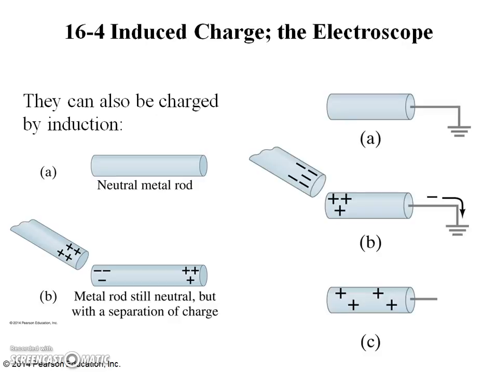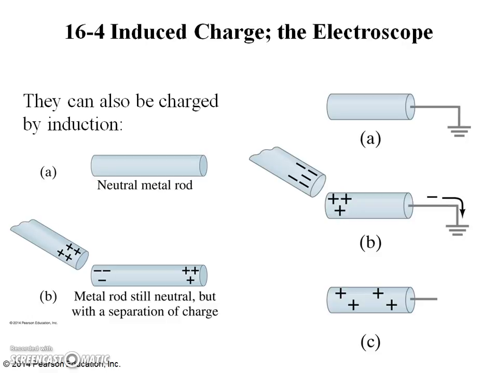Another way to induce a net charge on a metal object is to first connect it with a conducting wire to the ground, or a conducting pipe leading to the ground. The object is then said to be grounded or earthed. The earth, because it is so large and can conduct, easily accepts or gives up electrons. Hence, it acts like a reservoir for charge.